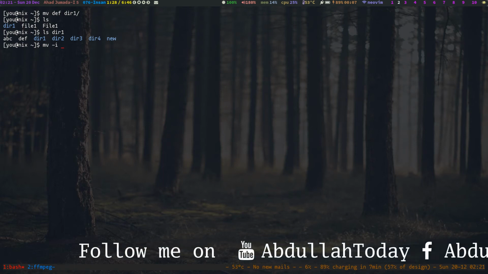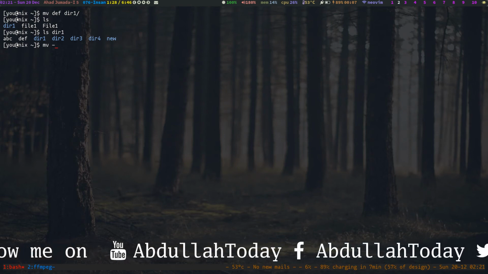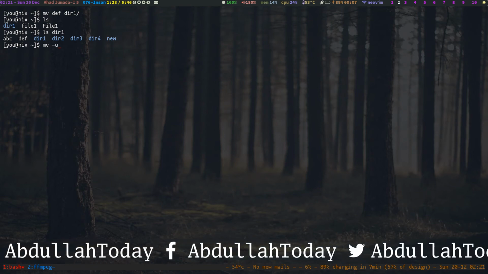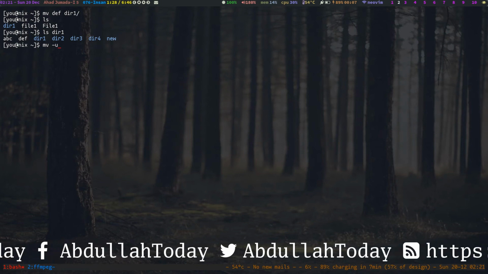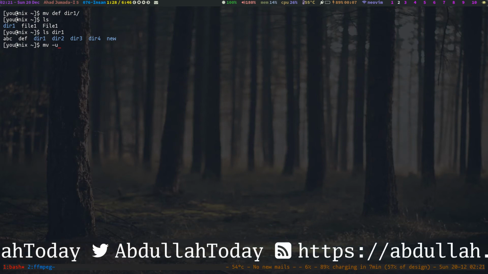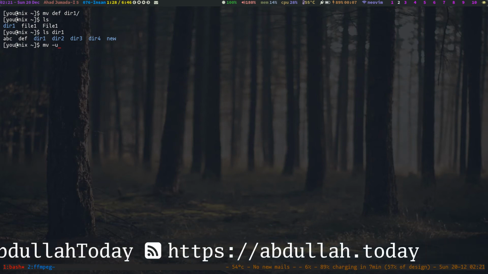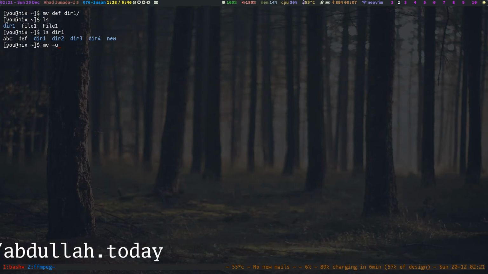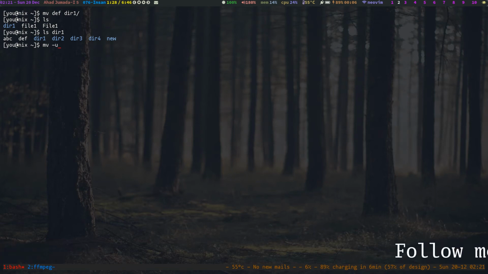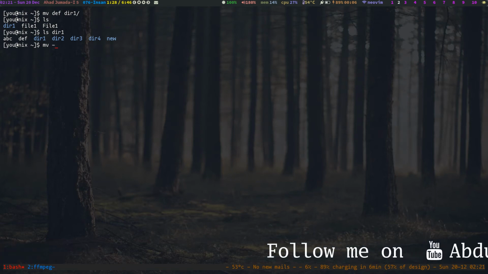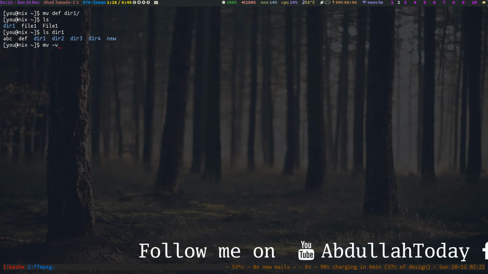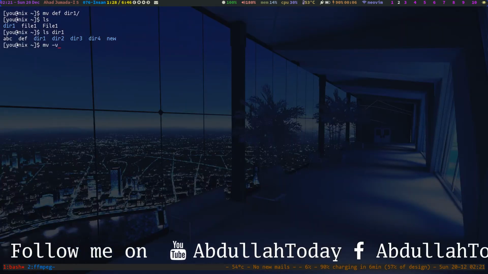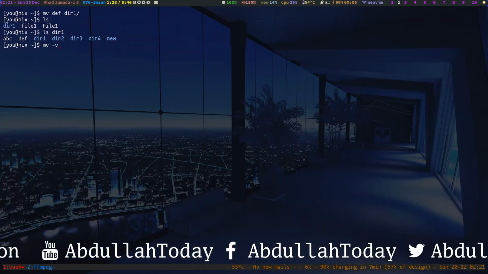It also has a -u option, which is update: when moving files from one directory to another, only move files that either don't exist or are newer than the existing corresponding files in the destination directory. And it also has a -v option, the verbose option, which displays informative messages as the move is performed.